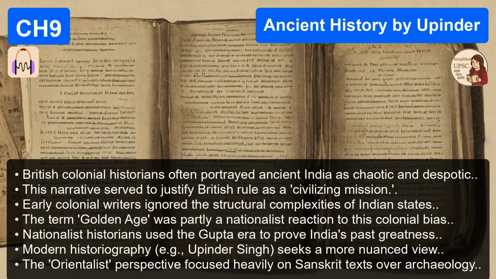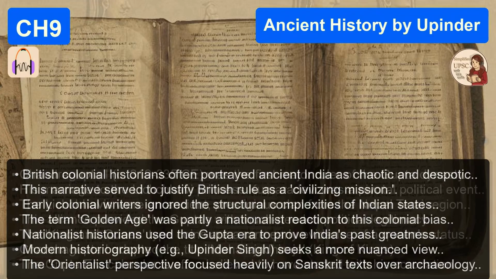Oh, kind of crack. It ignored the social stratification, the plight of the lower castes, and the really important fact that the Guptas didn't actually rule the whole subcontinent. Not even close. That's a key point Upinder Singh makes, isn't it? We call it the Gupta period, but she emphasizes that it wasn't just the Guptas. Correct. It's the Gupta Vakataka era. While the Guptas were dominating North India, the Vakatakas were the powerhouse in the Deccan. And as we'll see, they weren't just neighbors, they were relatives. Their stories are completely intertwined.